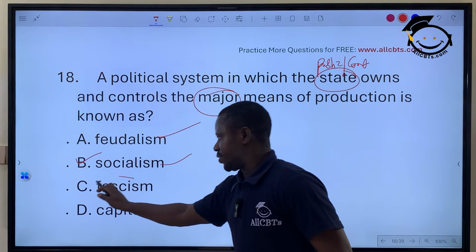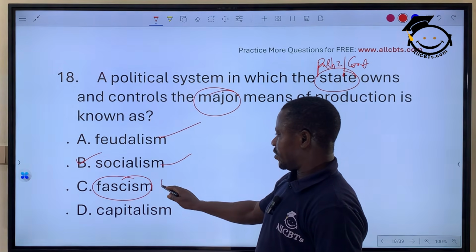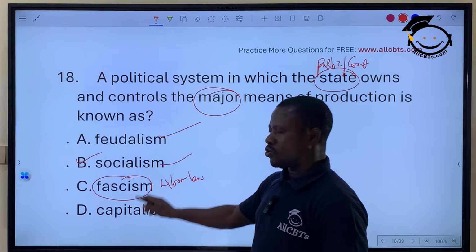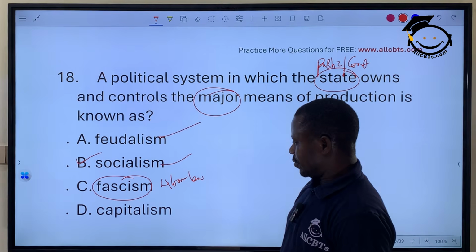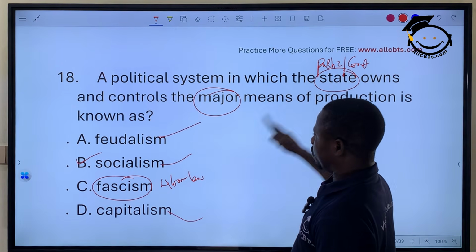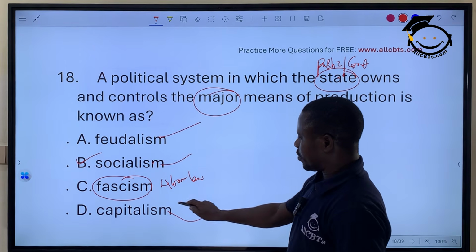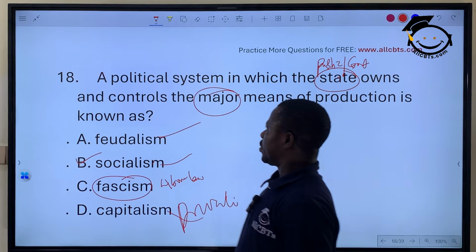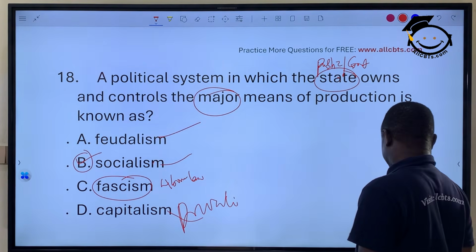While fascism is an ideology where the leader is said to be above the law. It was introduced by Benito Mussolini, Italy, 1922. Capitalism is the opposite of socialism. Instead of the state, public government controlling, we have private controlling. So the correct answer to this question is option B.